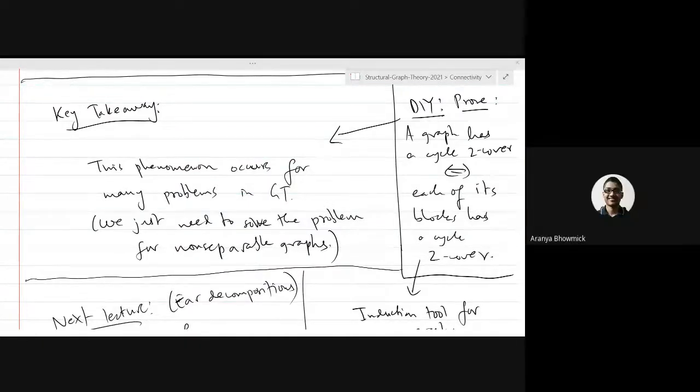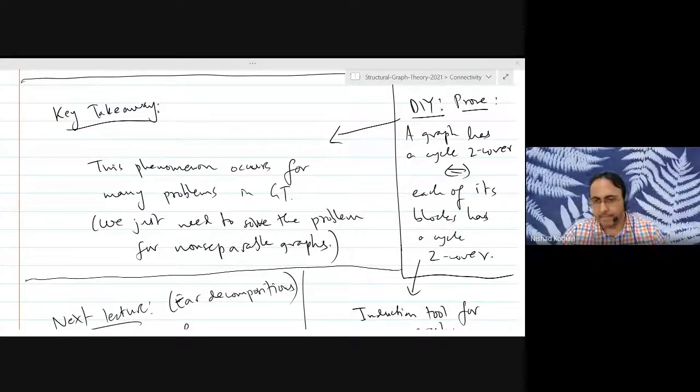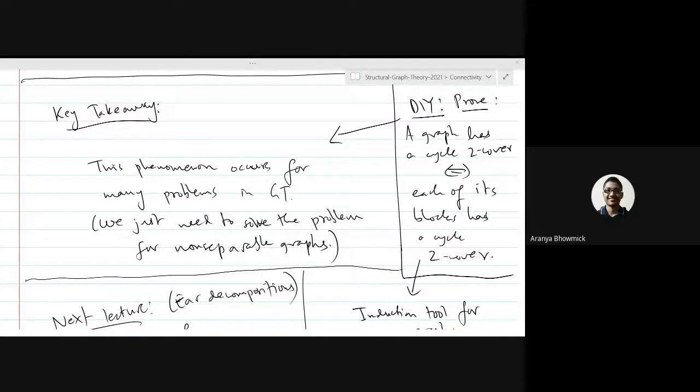So basically, the induction tool for connected graphs comes from block decomposition. That's right. In a similar way as the induction tool for non-separable graphs comes from ear decomposition. That's right. Exactly.